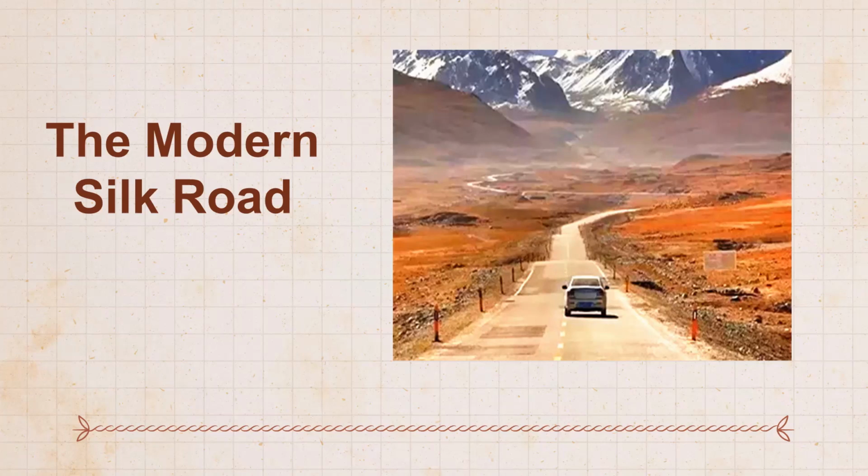Interestingly, there are some parts of the world where the original Silk Road can be seen, especially in the region between Pakistan and the Xinjiang region of China. And the modern form takes the look of a paved highway.